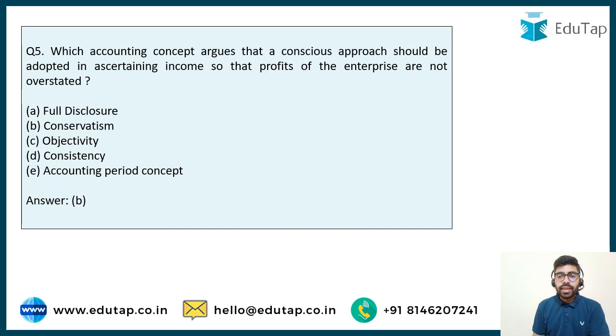So now we can easily answer this question. The conservatism concept requires that you follow a very cautious approach in ascertaining income so that the profits of the enterprise are not overstated. You may even be asked a question like this: which accounting concept says that you should book all the expenses which may be uncertain, but should not book any income which is uncertain? You have to remember that this concept is conservatism or prudence. The answer is option B.